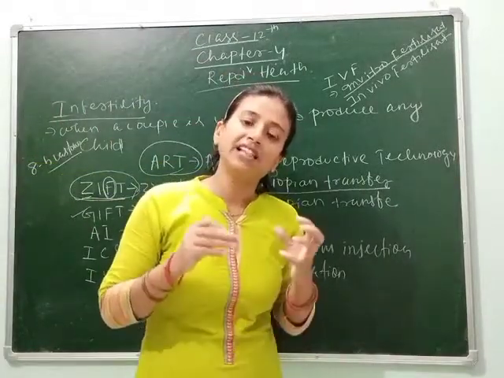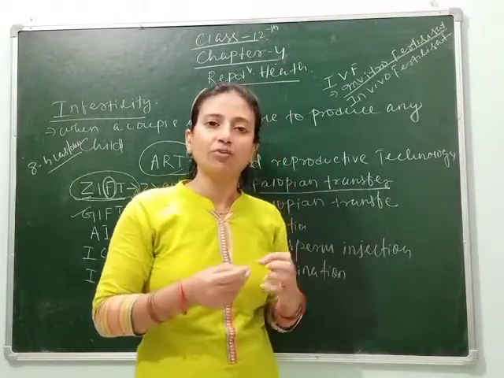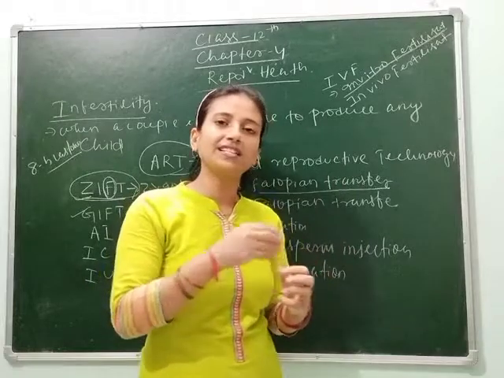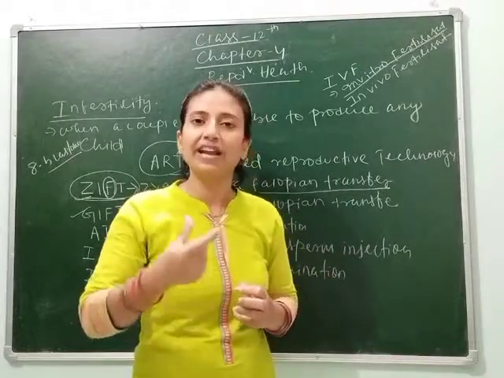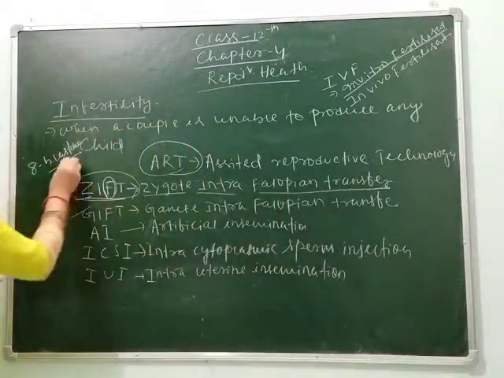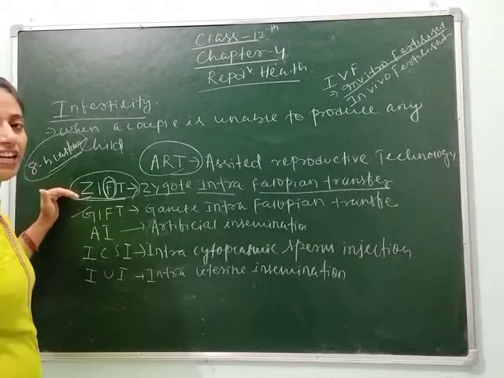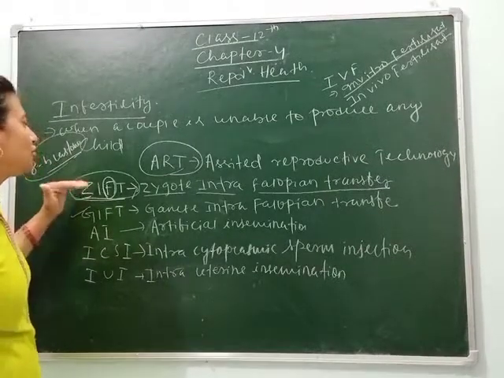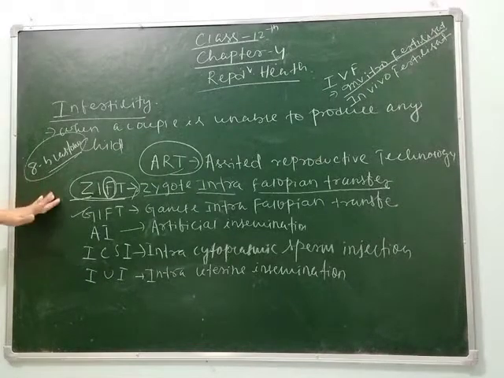Fertilization takes place in the laboratory or in the test tube. Both ovum and sperm fertilize in the test tube, and when the zygote is formed and reaches the 8 blastomere stage, it is put in the fallopian tube of the female. So this is called zygote intrafallopian transfer.